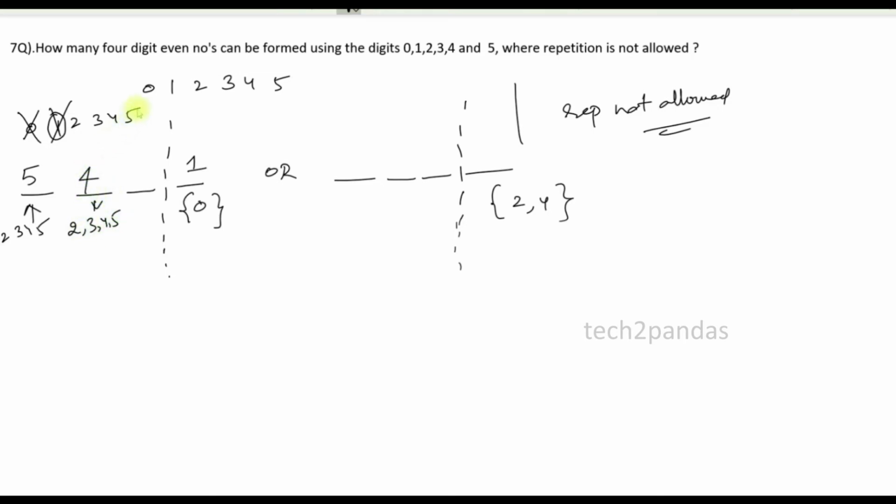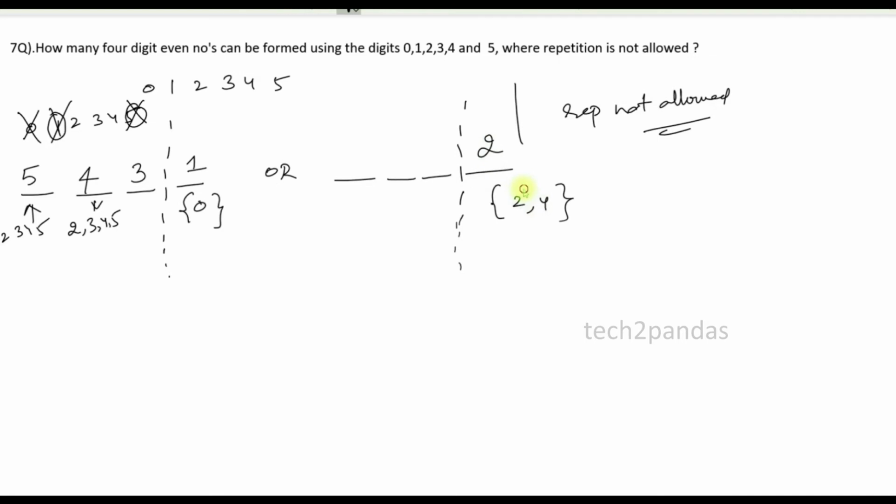Take 4. Block any number because repetition is not allowed. Again for this position, how many numbers will be possible? 2 3 4, so 3. Okay, 5 4 3 1. Again go to this side, 2 and 4, so how many numbers?